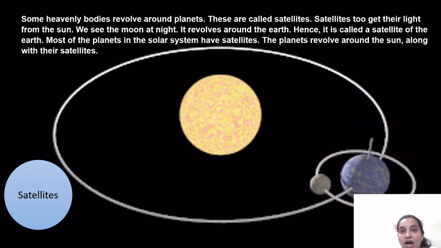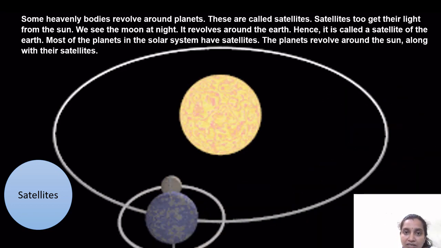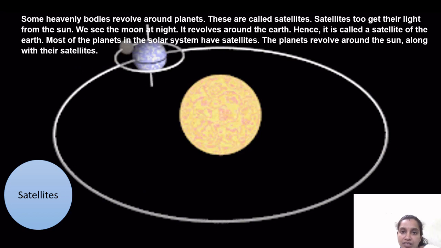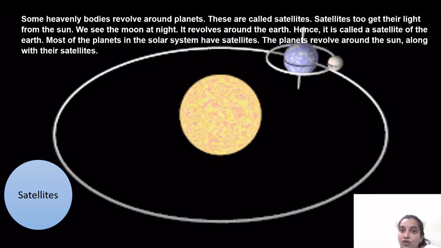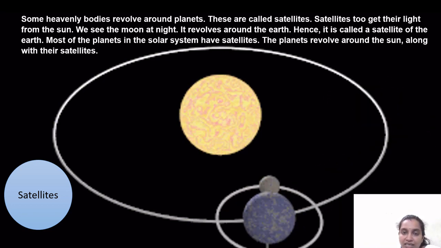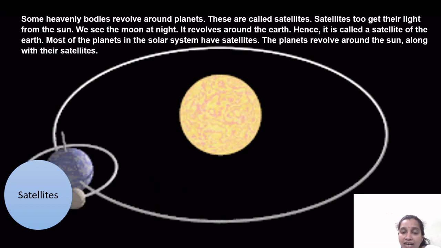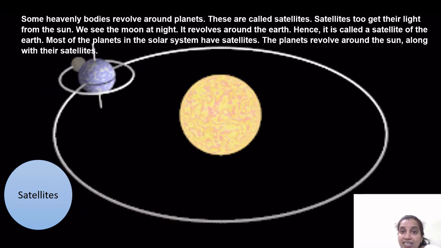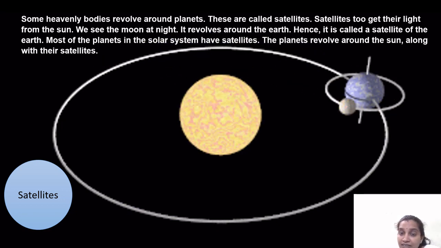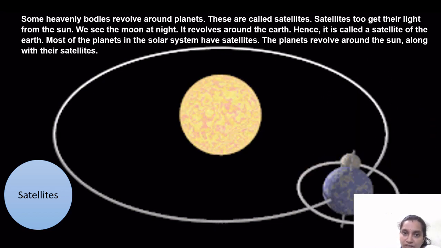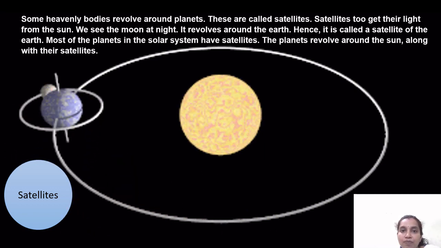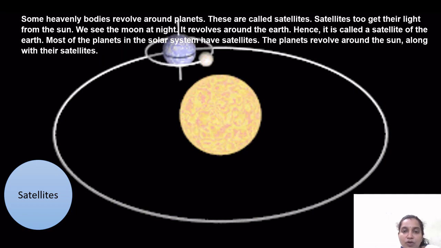Now, do you want to know how many satellites each planet has? Mercury and Venus have 0 satellites. That is, satellites are not there for Mercury and Venus. Earth has one satellite, that is the Moon. Mars has two. Jupiter has 79 satellites, that is 79 moons. Saturn has 82. Uranus has 27, while Neptune has 14 satellites. So different planets have different numbers of satellites.